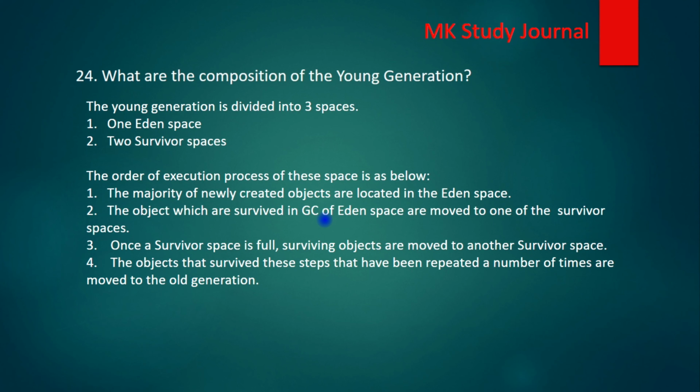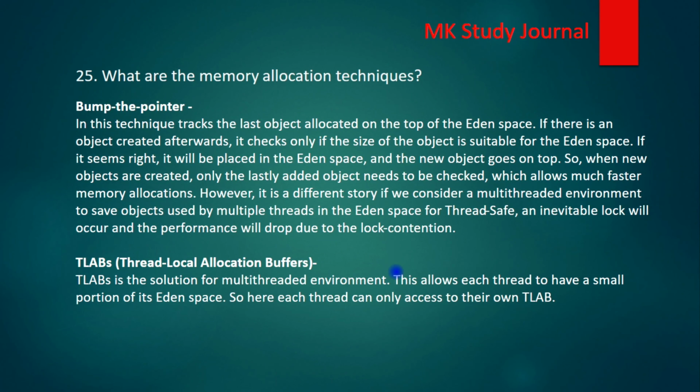In the sequence, when one survivor space becomes full, the surviving objects are moved to the second survivor space. Once a survivor space is full, surviving objects are moved to the other survivor space. And the fourth point is that the objects that survived these steps, repeated a number of times, are moved to the old generation. So if they survived in the survivor space after GC has repeated a number of times, they will be moved to the old generation. The next question is what are the memory allocation techniques?